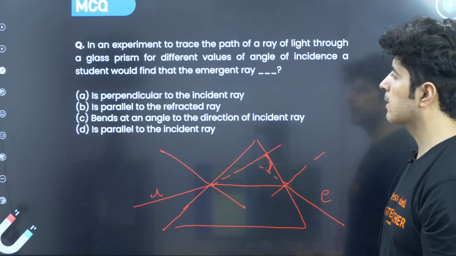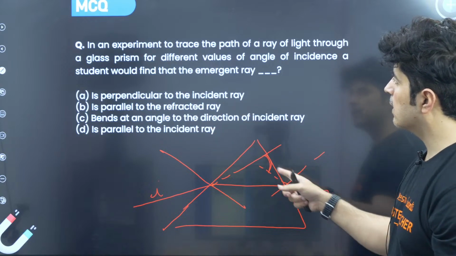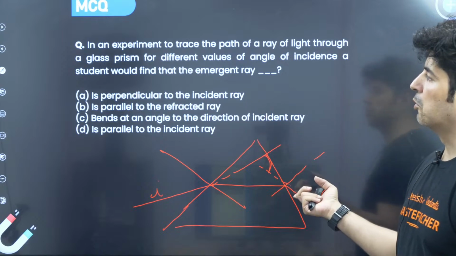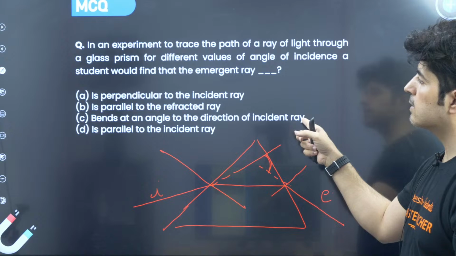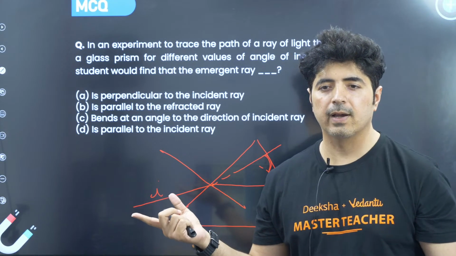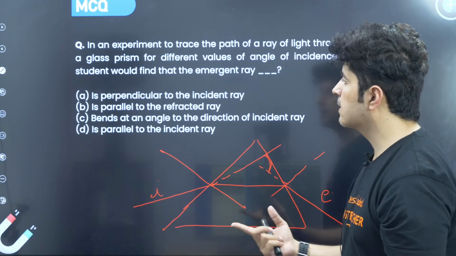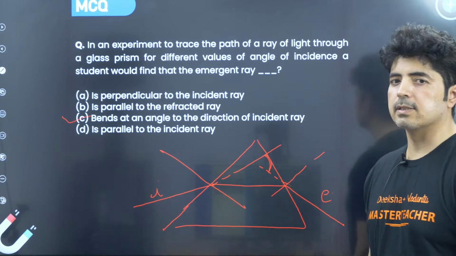So is it parallel to the incident ray? Is it perpendicular? No. Parallel to the refracted ray? No. Bends at an angle to the direction of the incident ray? Yes. A lot of guys are writing the right answer, I can see. So it bends at an angle to the direction of the incident ray.